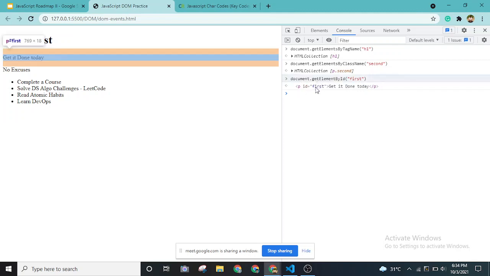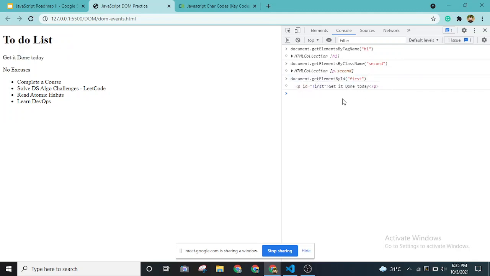In the third example, I got the entire tag itself, the entire code itself, right? So this is how we can get elements. This is like accessing whatever code was there in HTML using JavaScript. These are the three main selectors that we use in our day-to-day web development projects.